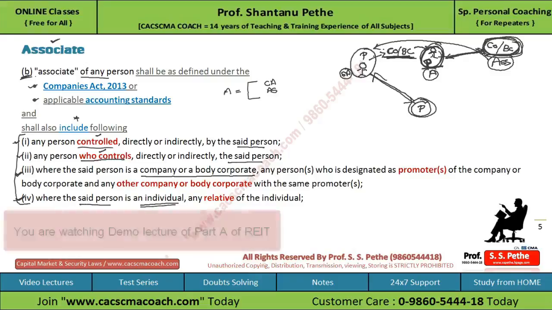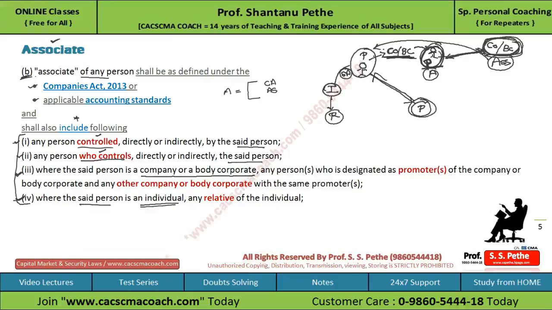So here they say that if this person is an individual, not a body corporate or company, then in such cases all the relatives of such individual will also be treated as associate of this person. Further, you have to remember there were many other subclauses also, subclause number 5 to subclause number 8. These subclauses have been omitted by Amendment 2016, so you need not refer to those subclauses.